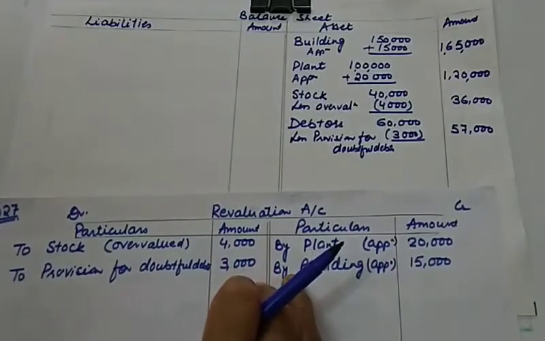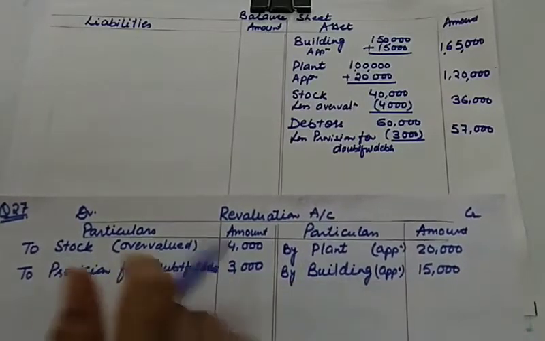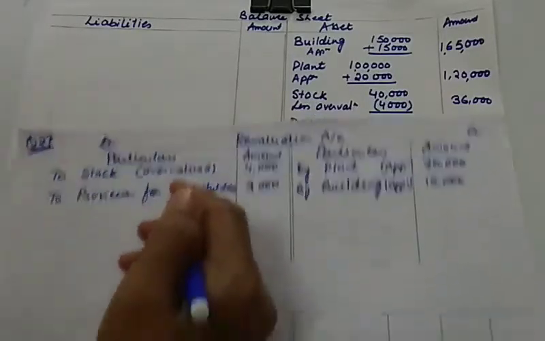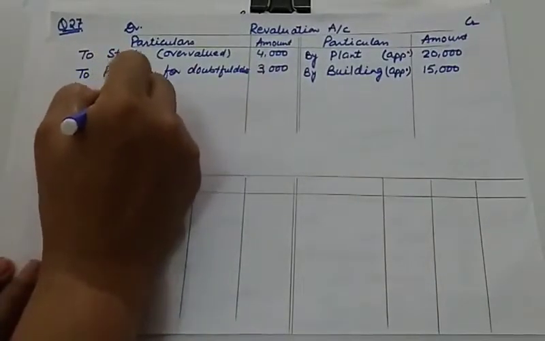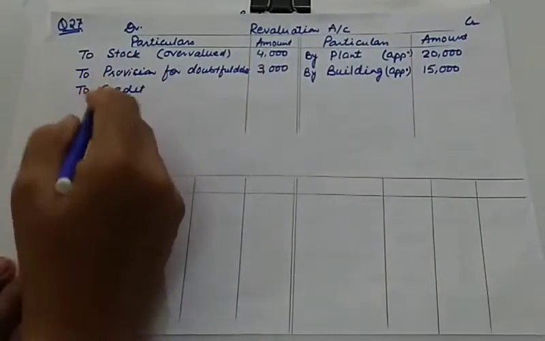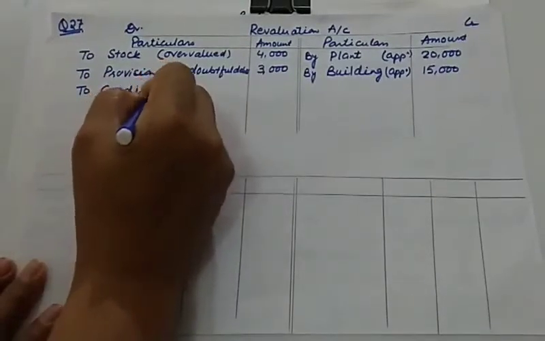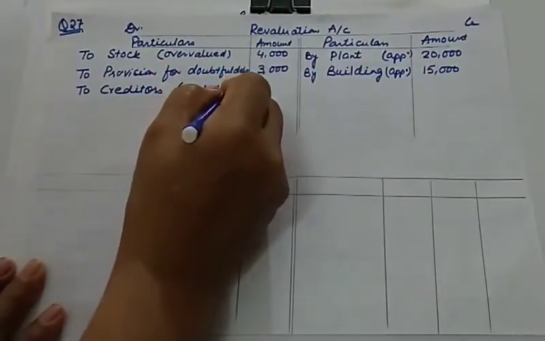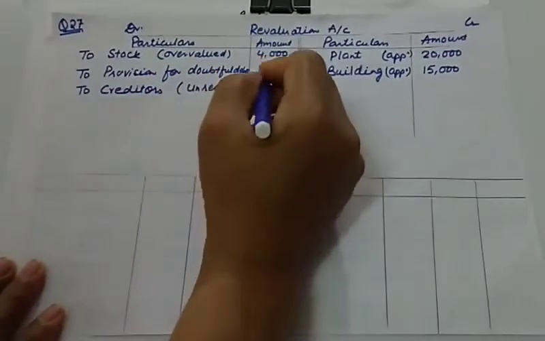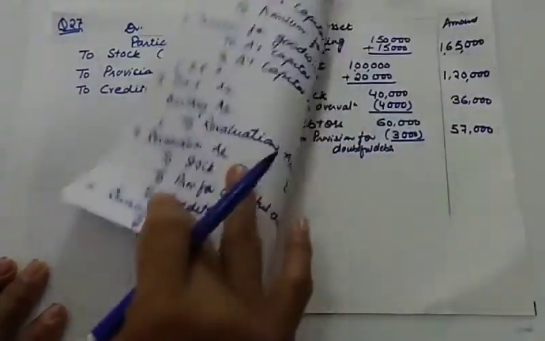So I hope you are getting what is being taught. So now the next amount is creditors, unrecorded creditors. You don't have to prefix the word unrecorded. Simply write to creditors. In the bracket you can mention unrecorded to the extent of 1,000. So that's it.